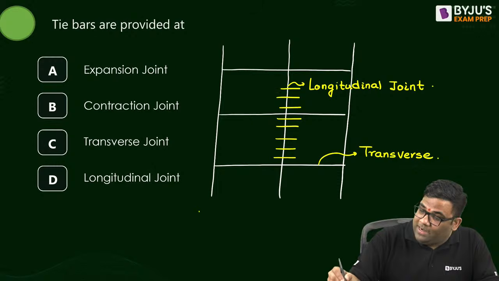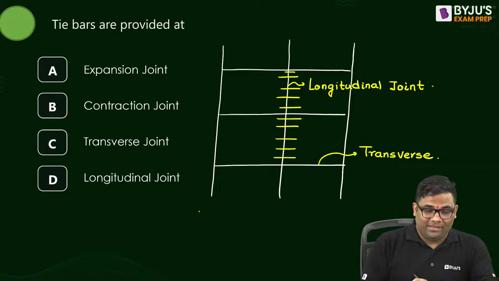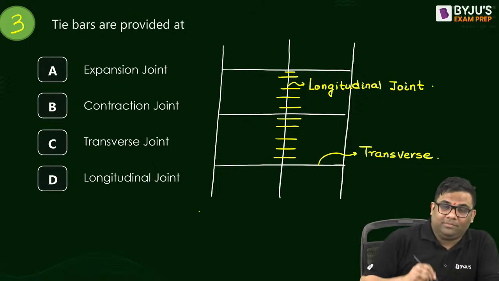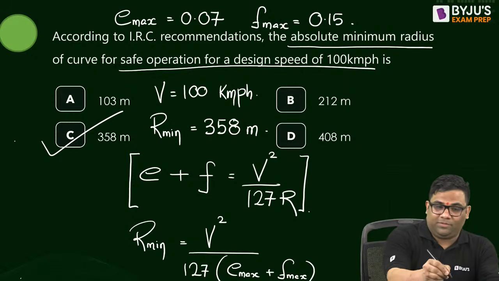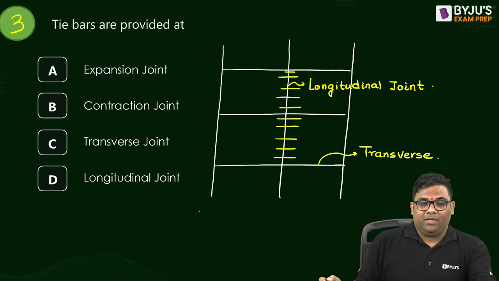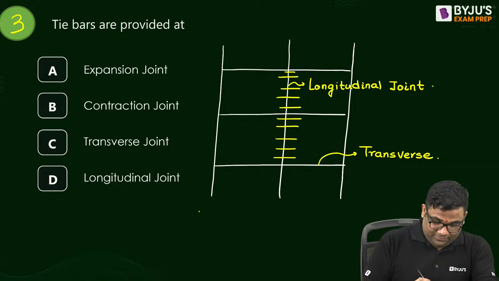And what do we provide in the transverse joint? Can anybody tell me what we provide in the transverse joint? By the way, this is question number 3. This was question number 2, and this was question number 1. So what do we provide in the transverse joint?